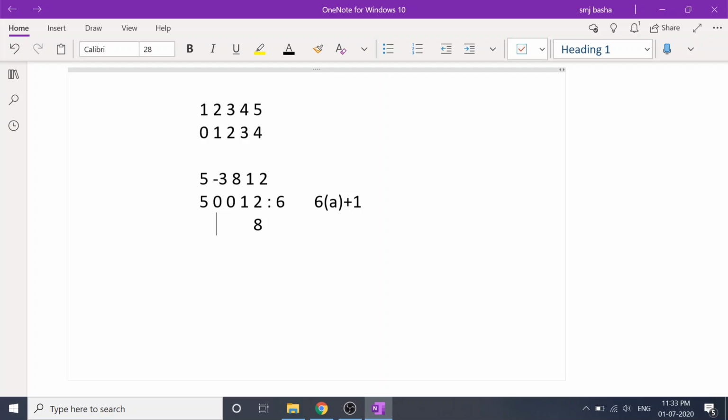second element, which is 0. It is not giving me any information. Next element is 0. It is not giving me any information. Next element is 1. That means I have to flag my position 1. So what I'm doing is I will go to position 1.